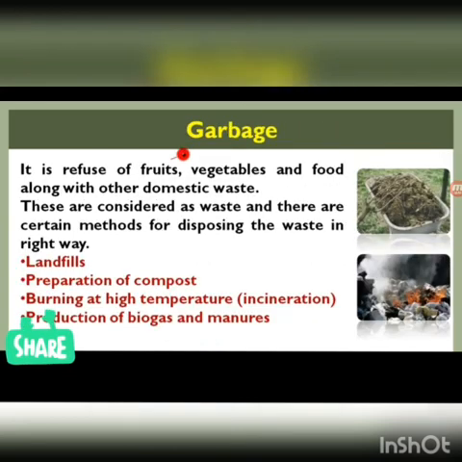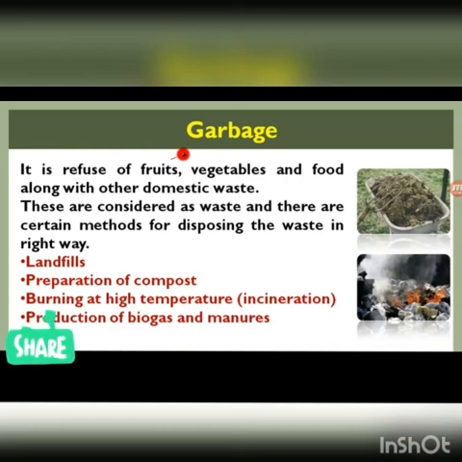Now garbage. What is garbage? It is refuse of fruits, vegetables and food along with other domestic waste. Yeah, the waste products from your kitchen are the garbage. These are considered as waste, and there are certain methods for disposing of the waste in the right way. So what do you actually do with the garbage? Actually, some people throw it out, right? So there are certain methods to dispose of these wastes in the right way.